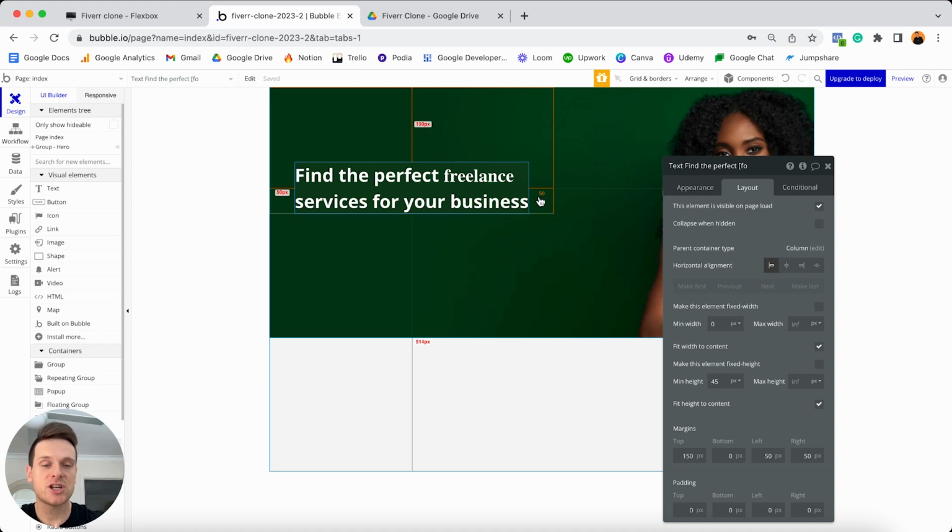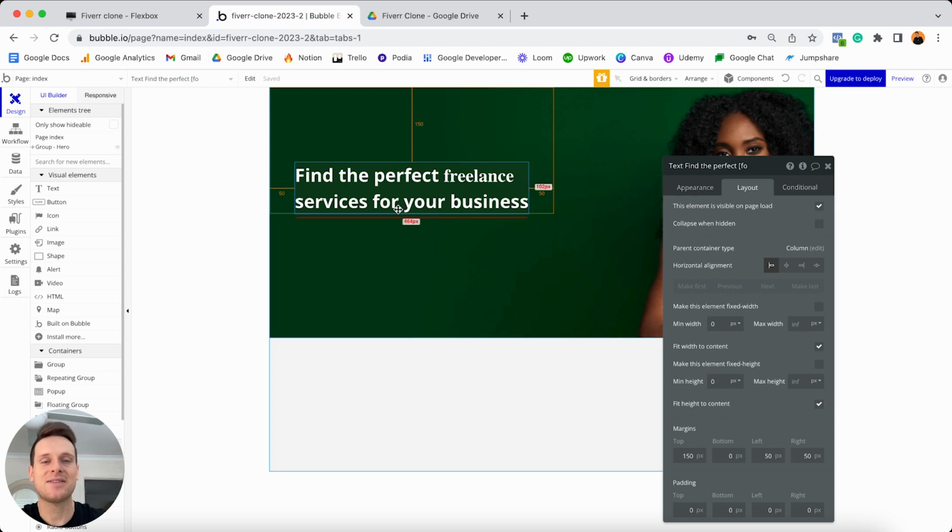And what you might actually notice is that by default, the option is selected to do the same thing for the height of this text. And that's just going to mean that there's not any empty space at the bottom of this text element. And just to be sure that any additional empty space won't appear, what we could also do is update the minimum height here to be 0. So similar to our width settings, we could have a minimum of 0 and a maximum of infinite, which just means that this element is going to be as small or as large as it needs to be around this text.